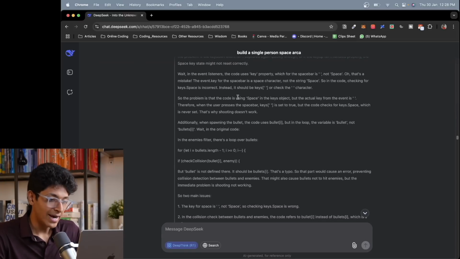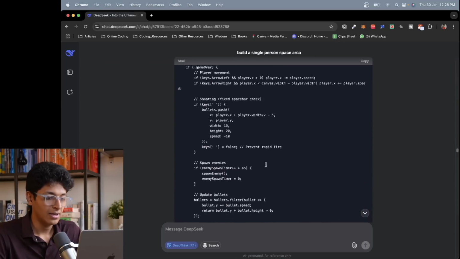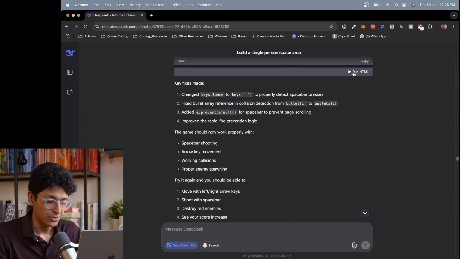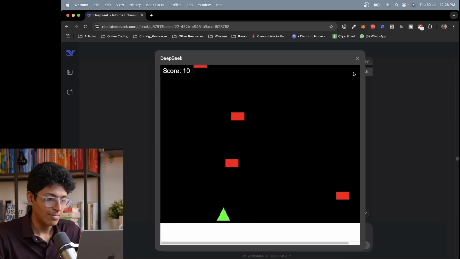And then it fixes that, changes it to a different code base. And now we have this code with us. Let's see if it works now. So I press red. I am able to play the game, unable to fire bullets. And this is basically the game built just by using Deepseek R1.